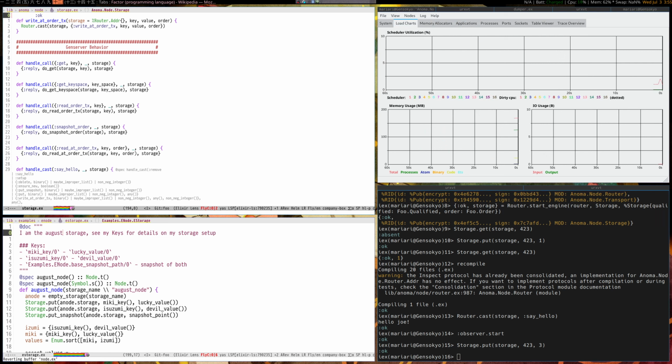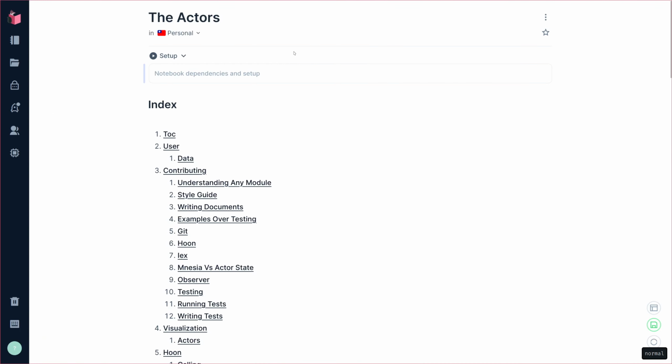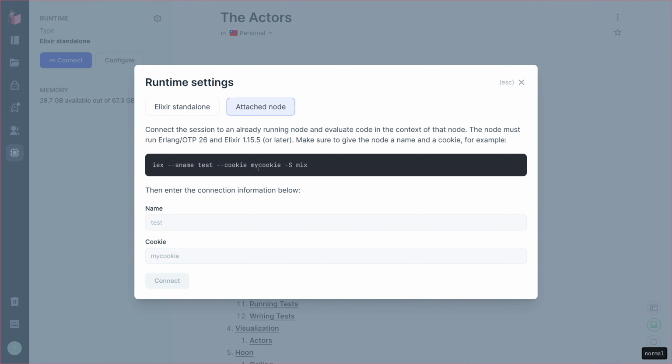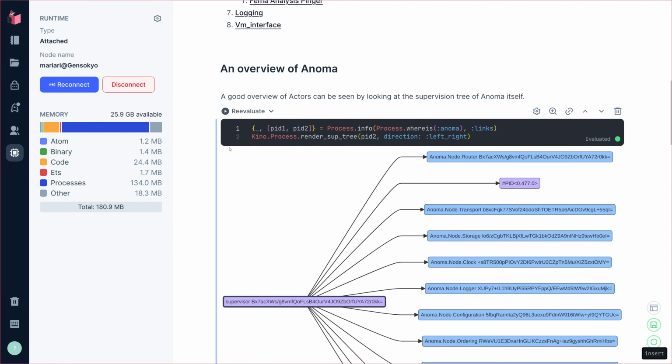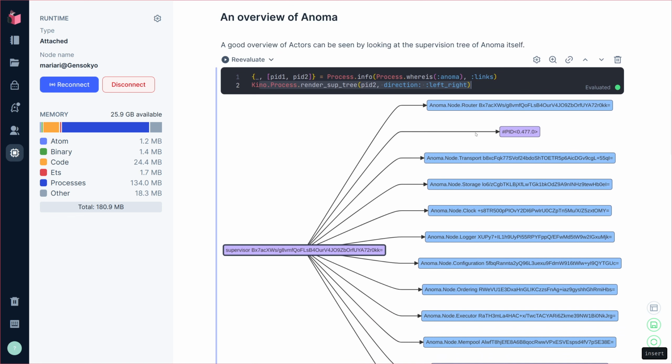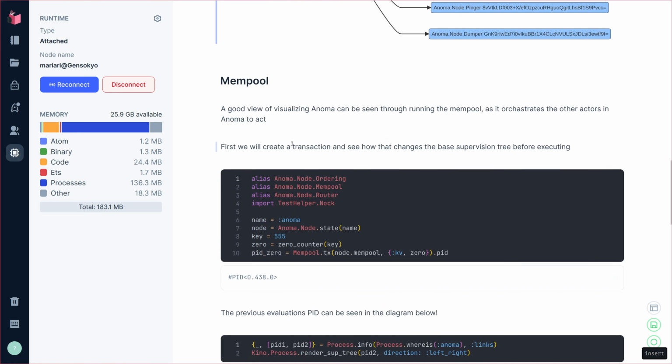But another really nice tool in Elixir that I would like to show you all is for visualizing the system that we have. So over here, I have a tool called Livebook. This is made by the Elixir team. You can connect to your Anoma node by doing that. So I'm just going to say, here's my cookie name. I am now connected. So now when I evaluate this, we get to see the same chart. Note that this is some piece of code that helps us visualize what our software looks like. If I were to name the other node, I would be able to generate the same chart for this.